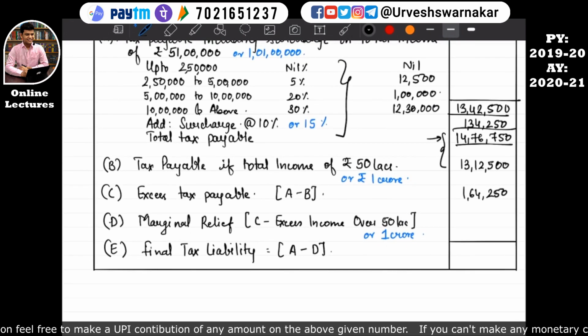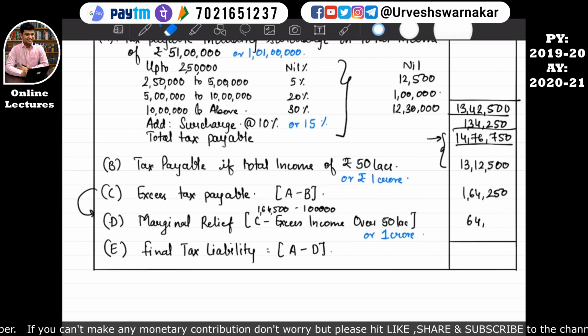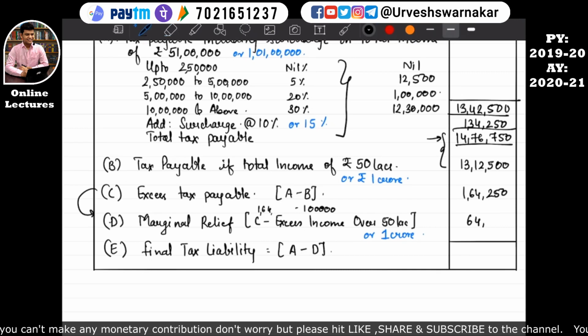So marginal relief will be calculated from C. C means 1 lakh 64,250 minus excess income over 50 lakh, that is 1 lakh. So the marginal relief will be 64,250. So this is the marginal relief.